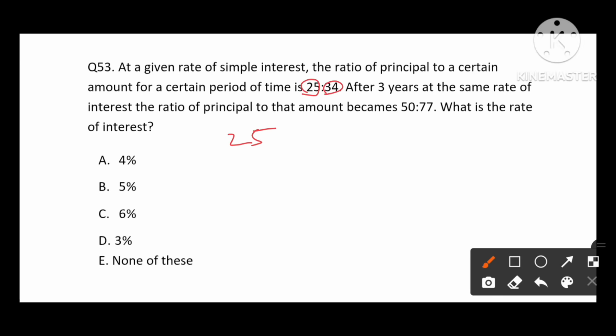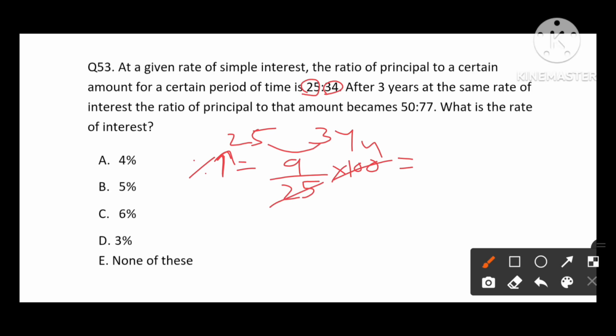25 becomes 34, meaning the percentage increase is the difference between these two, which will be 9, divided by the lesser value, which is 25, into 100.